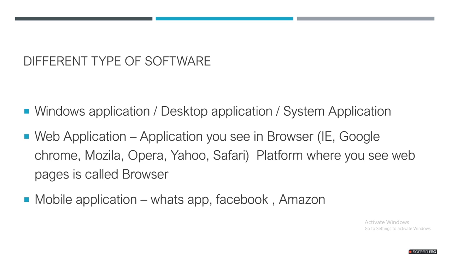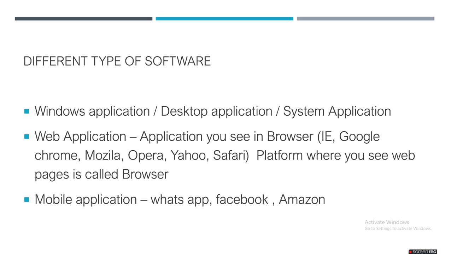Next, different types of software. What kinds of software are there? Generally Microsoft SharePoint, ASP.NET, JSP are web applications. Software is divided into categories based on where you are using it. Consider software like Windows application, desktop application, then web application and mobile application. In these three categories, software is divided.